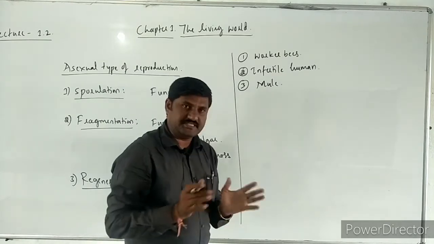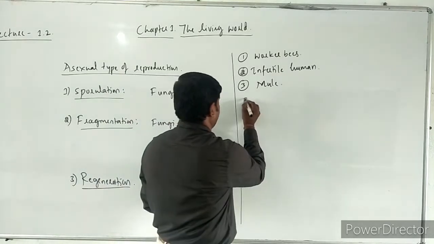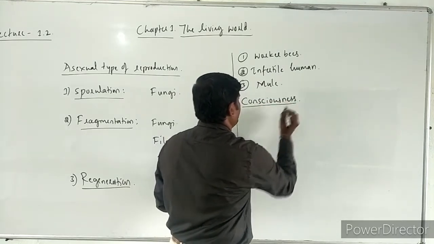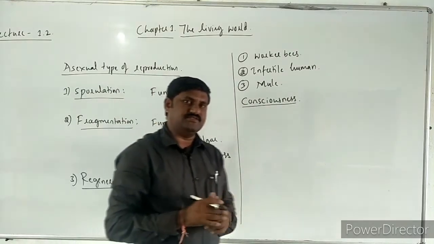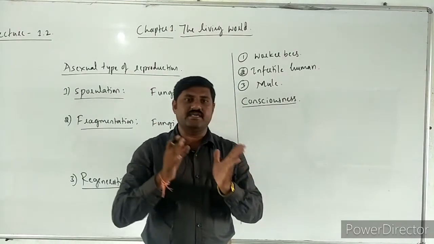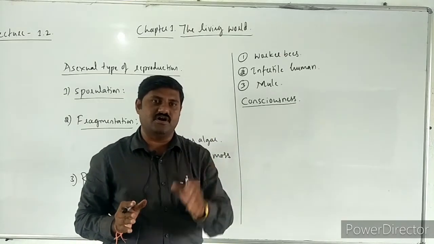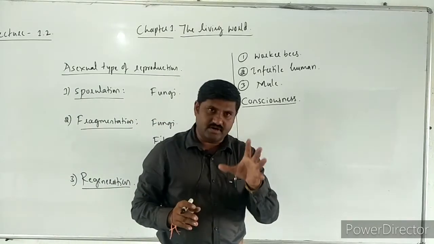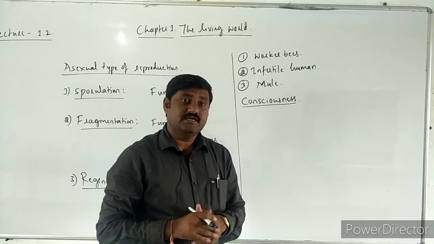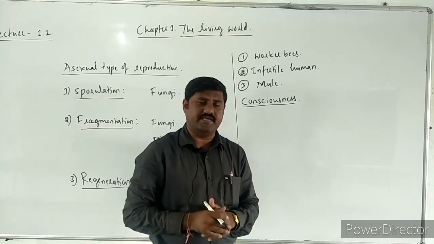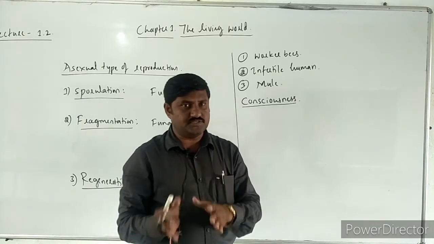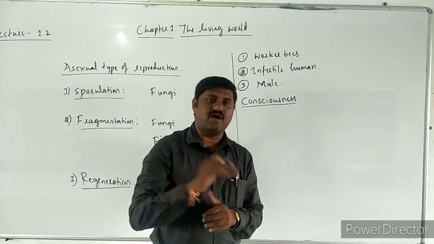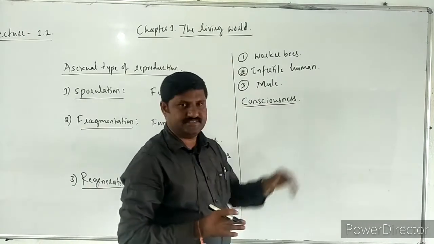Apart from this, the next characteristic feature is consciousness. What is consciousness? As you know, it is technically one of the most complicated features of all living organisms. Every organism has the ability to respond to environmental stimuli or the surroundings, and this is called consciousness.